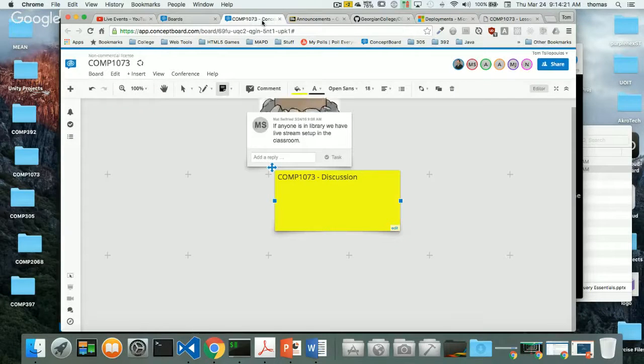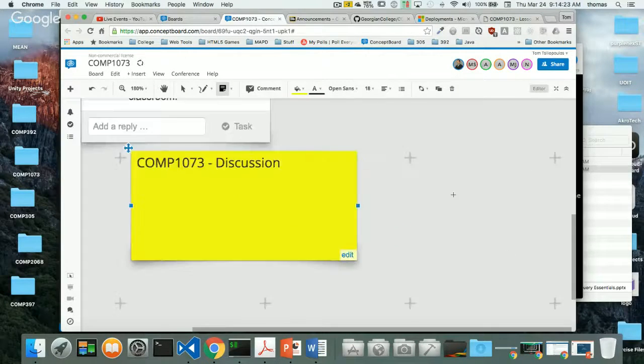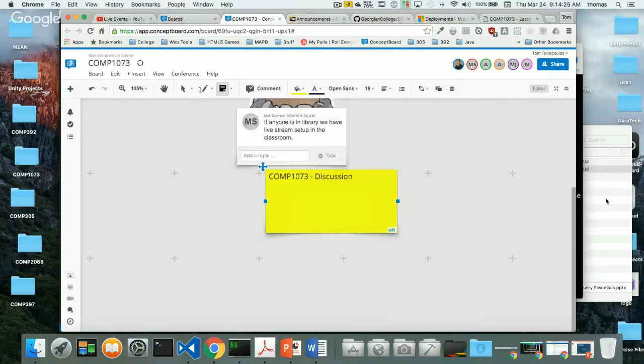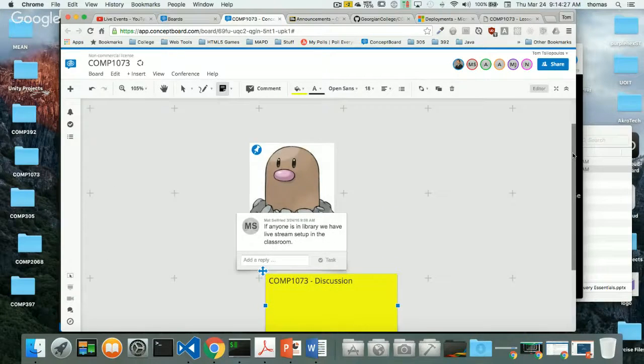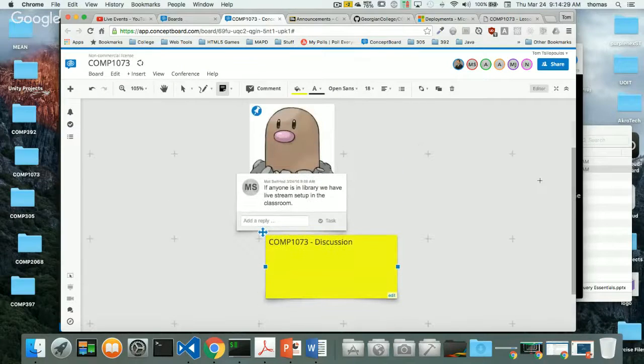Let's take a look at the concept board here. It looks like some people are drawing. This is good, I like the drawings. Again, let's use this thing from a communication perspective. It's a great place to pop a little sticky note if you have a question. But we're going to get right into jQuery and how to configure that.